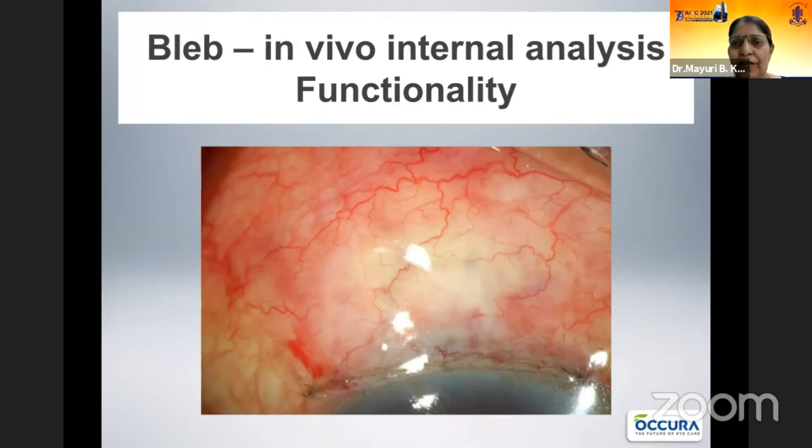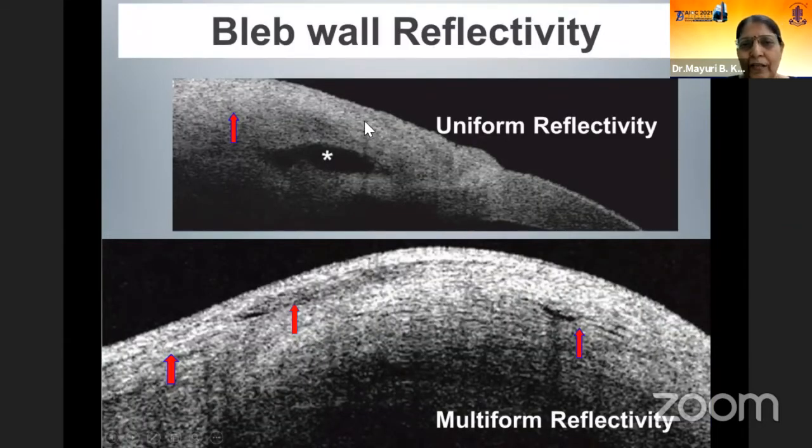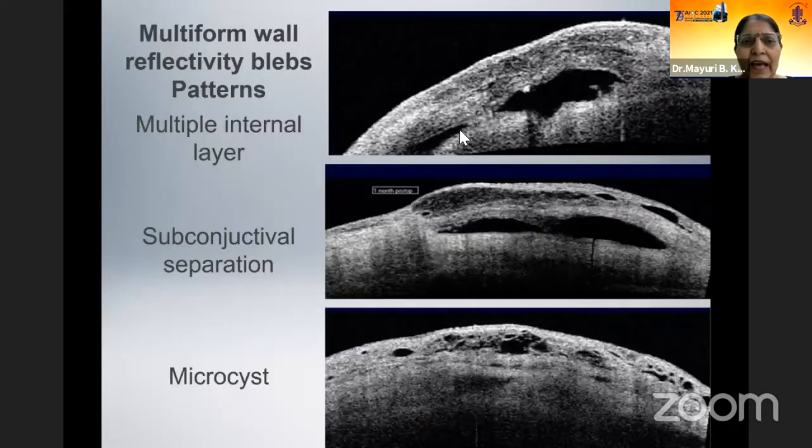And the bleb in vivo internal analysis for the functionality is not that simple with the slit lamp examination, but we have done our study and published also that this is a helpful tool. You can look at the various bleb wall morphology. Uniform reflectivity is a sign of failure, while multiform reflectivity in the wall is a sign of success. Now, a multiform wall can have 3 patterns: multiple internal layers, or the subconjunctival separations shown here, as well as microcystic areas, multiple cyst areas.